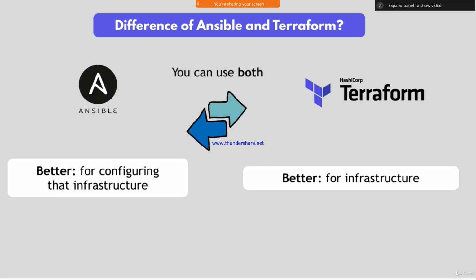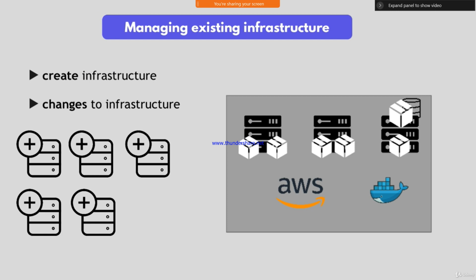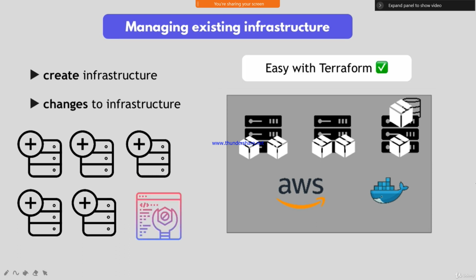So you can use both. This is for configuring infrastructure, and this is for creating your infrastructure. Coming to managing existing infrastructure: if you want to manage your infrastructure, we need to create the infrastructure and make changes to it. Clear? First of all we should create an infrastructure, then after that we can change your infrastructure. That is the best way, and it is easy with Terraform.